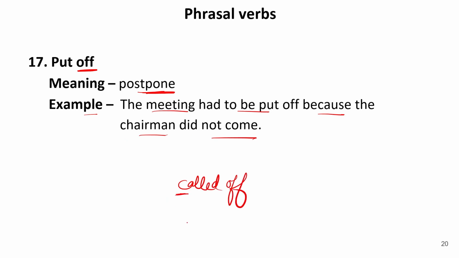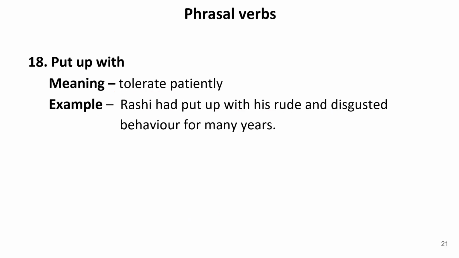C for called, C for cancelled. So when we cancel something, it is known as called off. And when we postpone something, it is known as put off. P for put off and P for postpone. So with the help of these letters, you can remember the difference between call off and put off. Now let us move to the next one.